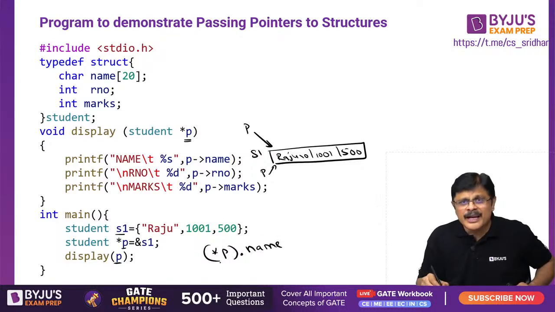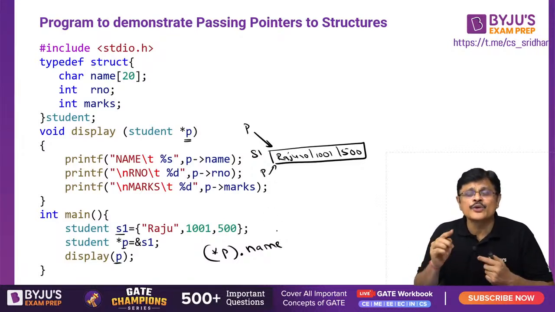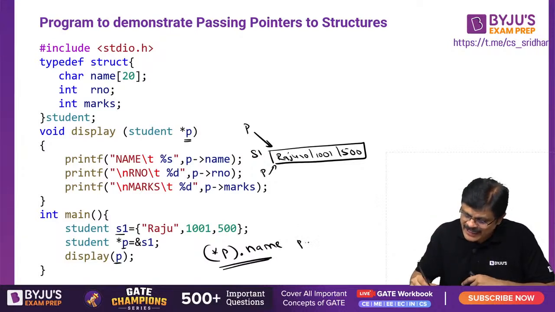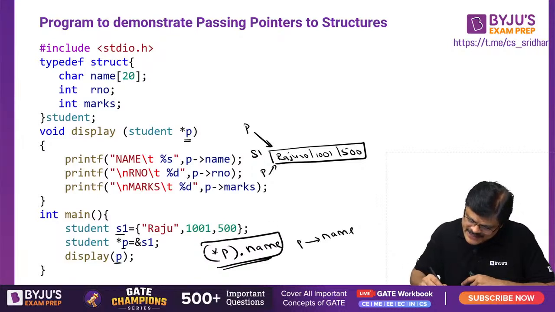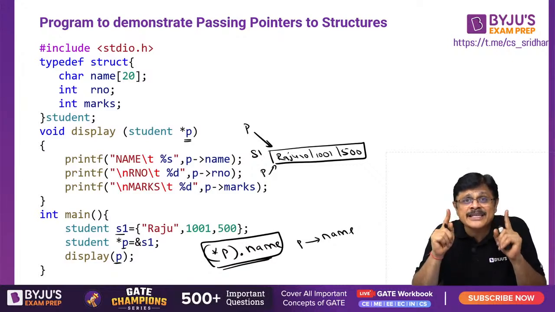But instead of doing this star and dot, because this is used very regularly, they created a new operator which can do the same effect, which is the right arrow operator. The right arrow operator will do the same business as (*p).name. And please remember, the parenthesis for star p is compulsory, because the dot operator is having